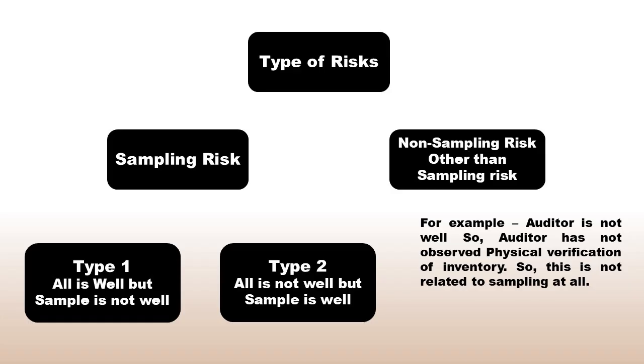There are basically two risks in audit. One is sampling risk and the other is non-sampling risk. Sampling risk occurs when our conclusions about a population, based on a sample, are incorrect due to the sample not being representative of the entire population. There are two types of sampling risk. Type 1 risk is all is well but sample is not well, and Type 2 risk is all is not well but sample is well. We will see detailed explanations with practical examples in the next slides.